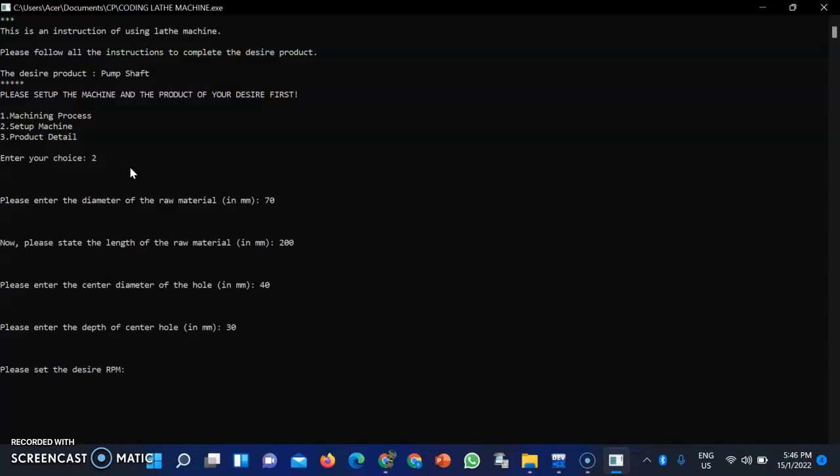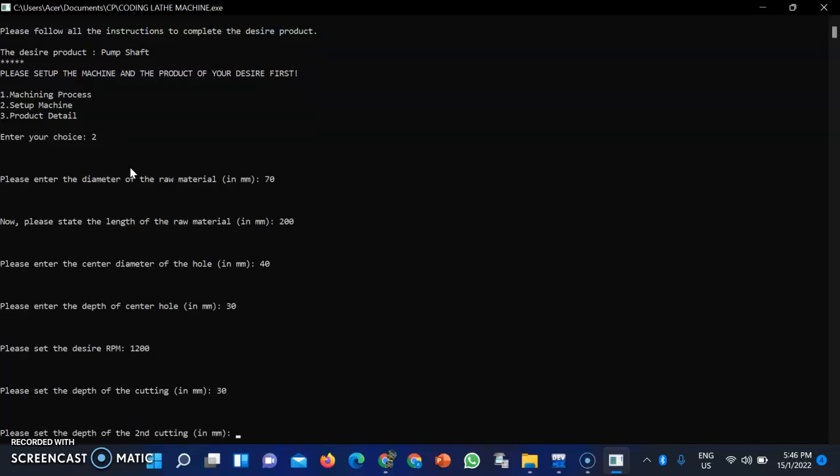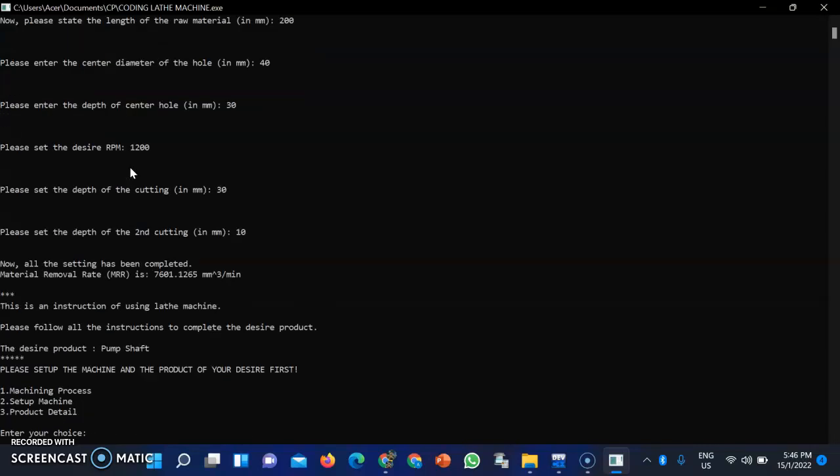Please set the desired RPM, 1200 RPM. Please set the depth of cutting, 30 mm. Please set the depth of second cutting, 10 mm. Then we enter the number 3, product detail.